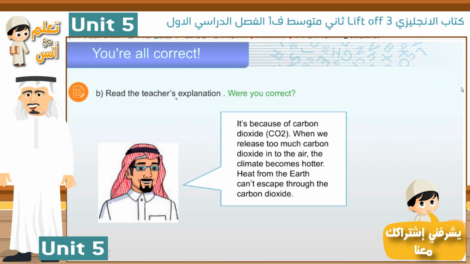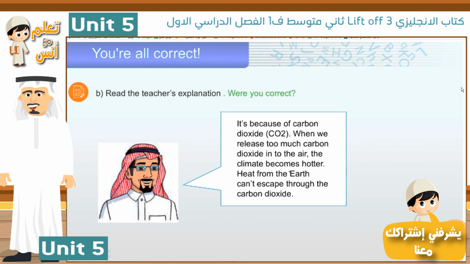When we release too much carbon dioxide into the air, the climate becomes hotter. Heat from the earth can't escape through the carbon dioxide. This is very dangerous, everybody, to our world. That's why we need to save our planet and to decrease the smoke.